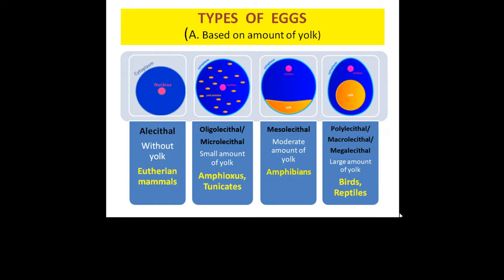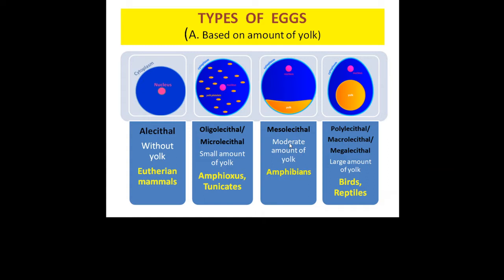Types of eggs based upon amount of yolk. Eggs can be classified into four main categories based upon amount of yolk. These include alecithal, oligolecithal, mesolecithal, and polylecithal. Lecithal means yolk, A means without, so eggs without yolk are called alecithal eggs. Such eggs are found in eutherian mammals. Oligo means small, so eggs with small amount of yolk distributed throughout the cytoplasm are called oligolecithal or microlecithal eggs. These kind of eggs are found in Amphioxus and tunicates.